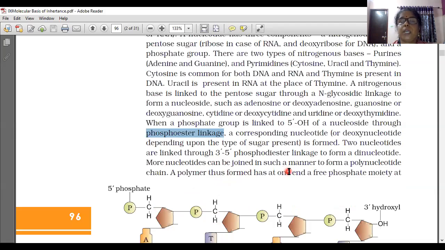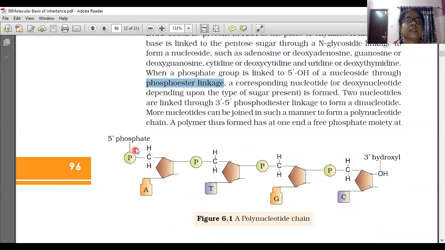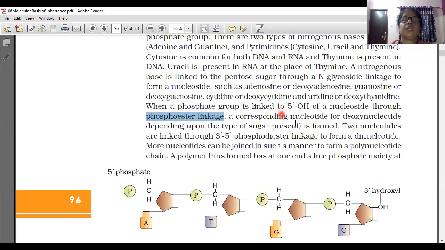A polymer thus formed has at one end a free phosphate group only. When people are standing hand in hand, what will happen? The one standing first has one hand free. Understood? You see the structure: this phosphate group is free here, and here one OH is free only. Like when people are standing hand in hand, one hand is free in the first, and the last one also has one hand free. Like that, here one phosphate group is free, and here one OH group is free.